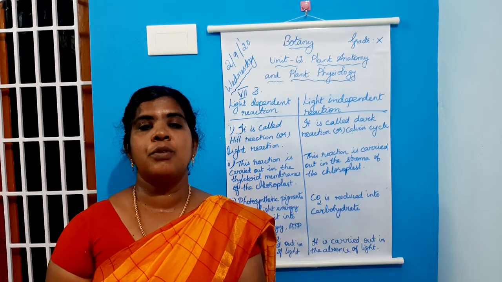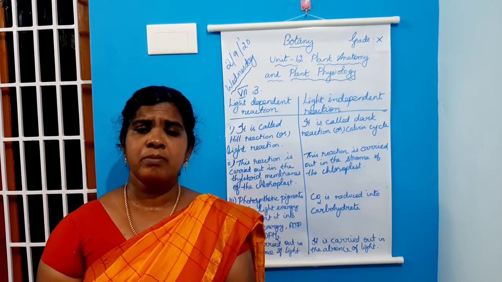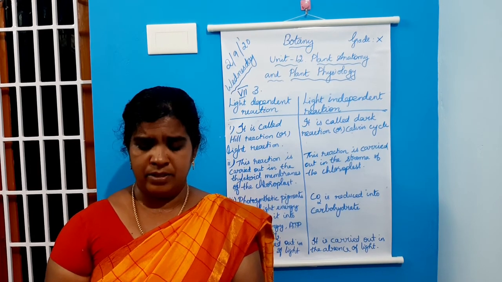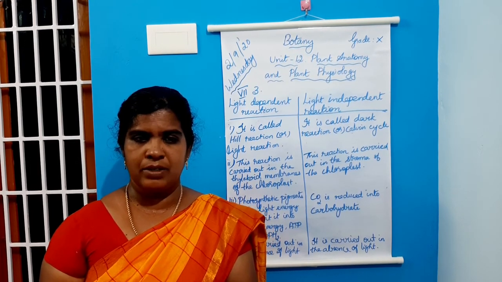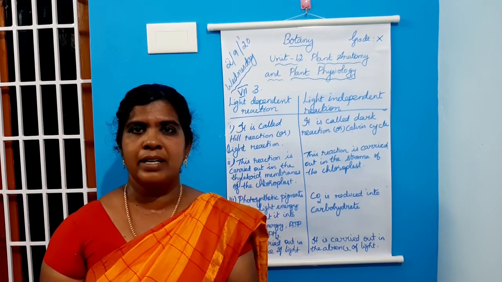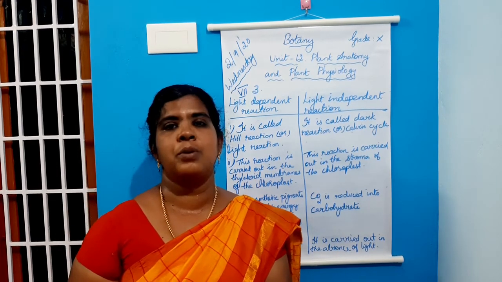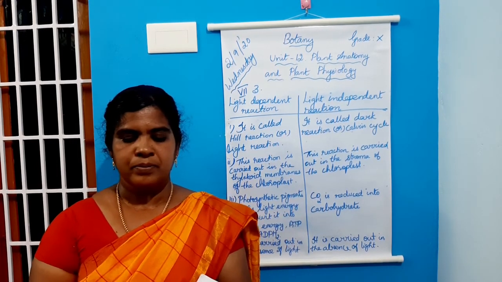Then reactants of dark reaction, that is CO2, ATP and NADPH2. These are the reactants. Products, glucose, water and oxygen.